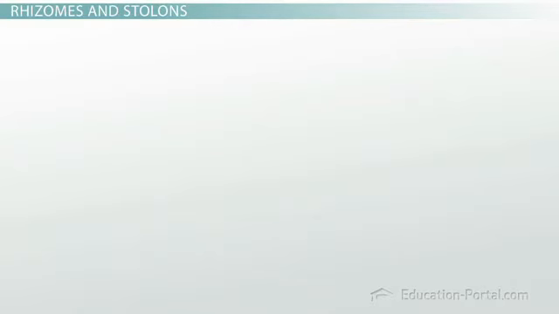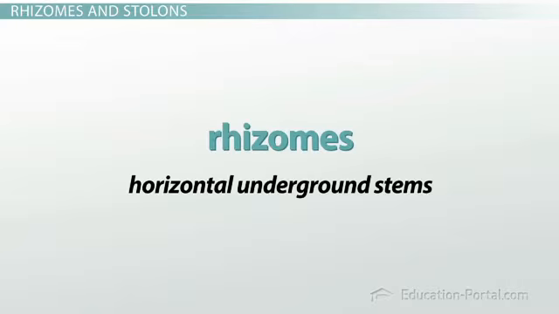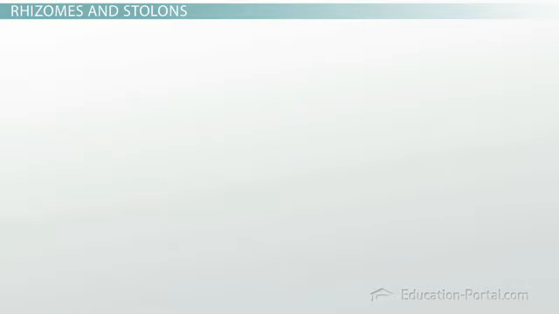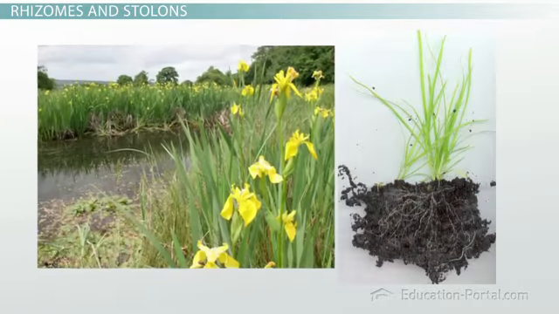Let's now look at two ways stems can be involved in vegetative reproduction. First, rhizomes are horizontal underground stems. These horizontal stems will grow and then develop a new vertical stem at certain critical points. Rhizomes are responsible for the growth of many grasses, sedges, and weeds.